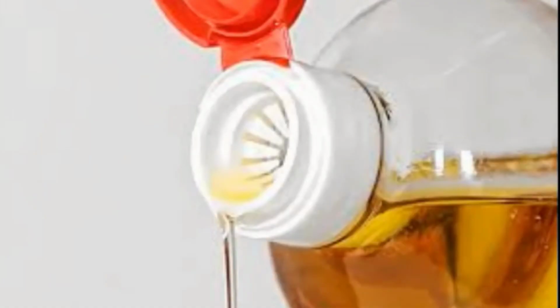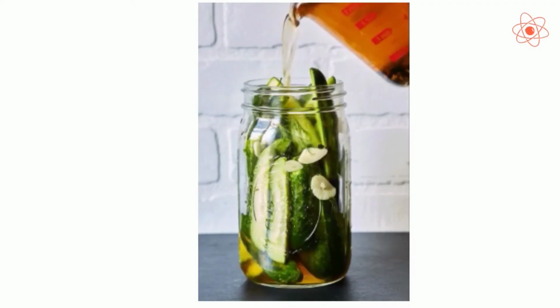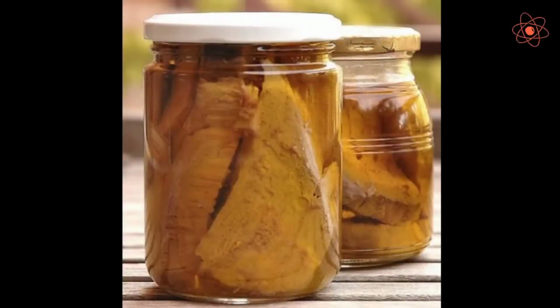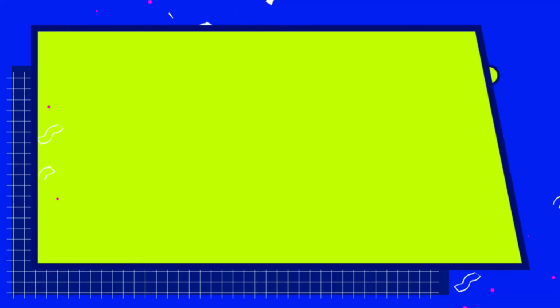Third, by oil and vinegar. Oil and vinegar are used to preserve vegetables, fish, pickles, etc. as they do not allow microorganisms to grow.